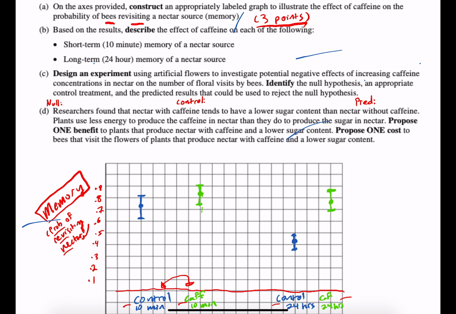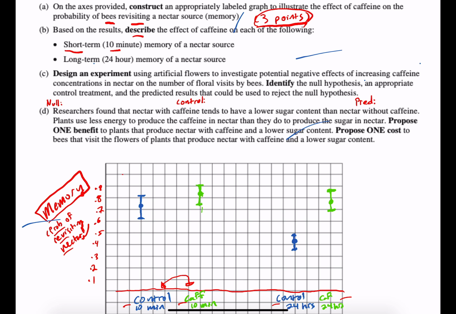You could have had also control, and then caffeine. Either's fine. So when you look at these, we now got to take a second. This would have got you your 3 points for this one, but when it says based on the results, describe the effect of caffeine on each of the following. So the short term, at 10 minutes, the memory of a new nectar source.